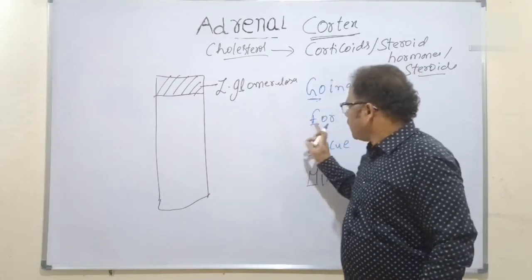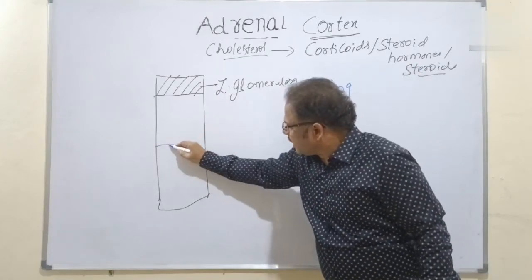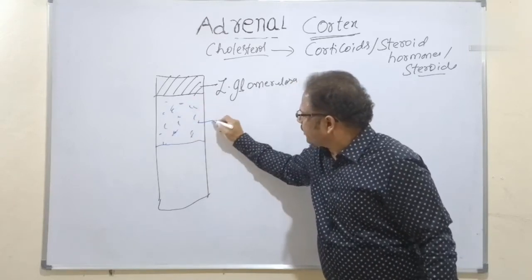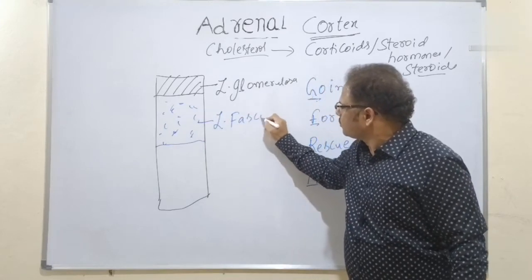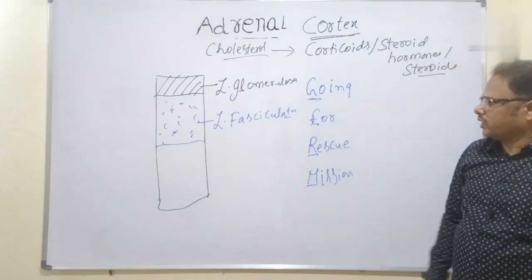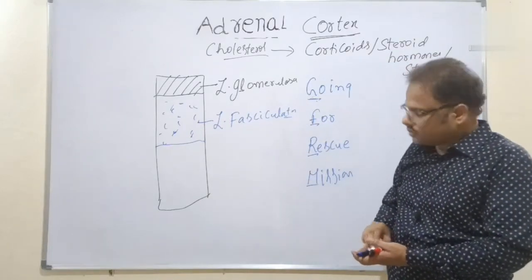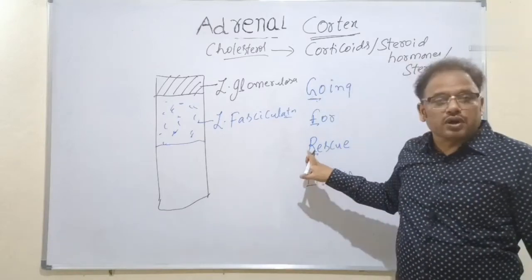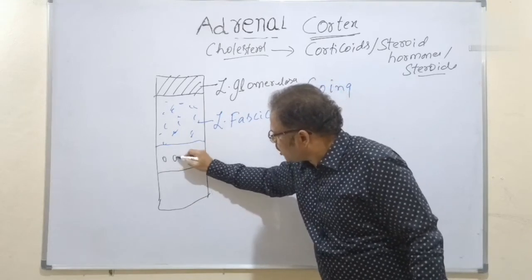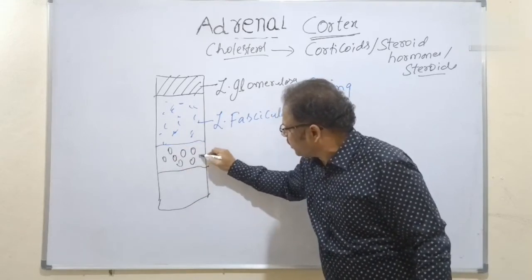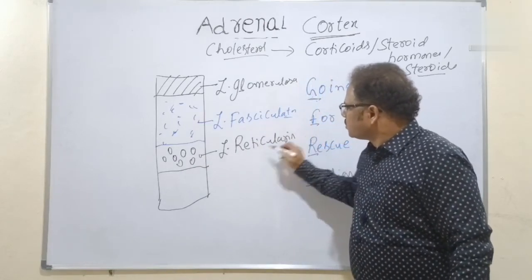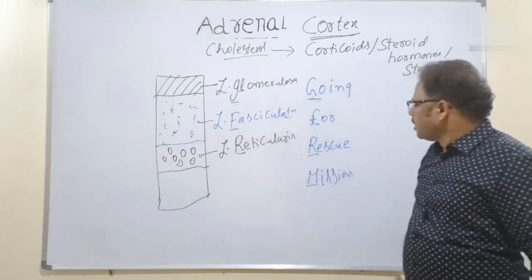Next one is F. F stands for fur. The same way here, F stands for fasciculata, the zona fasciculata. Next, R. R stands for rescue, and R here stands for reticularis. This one is the zona reticularis.